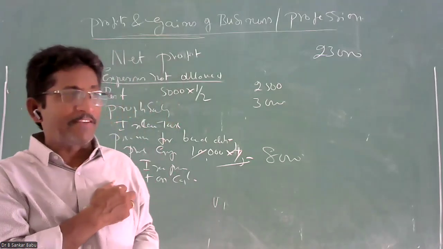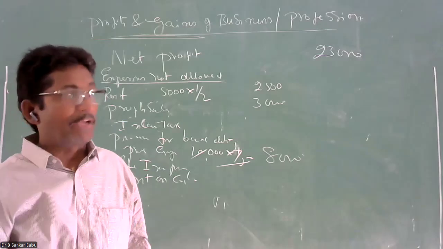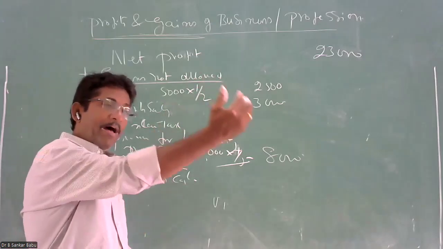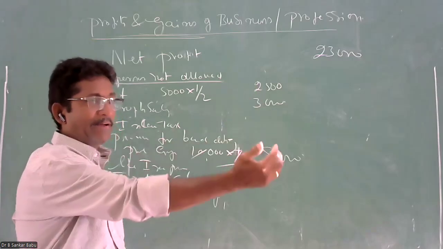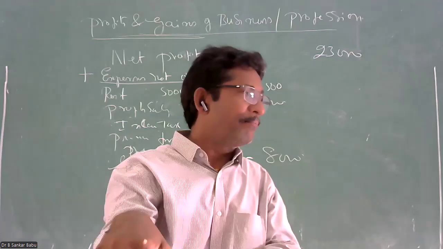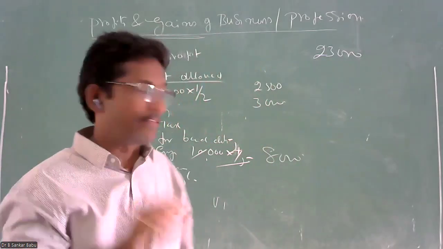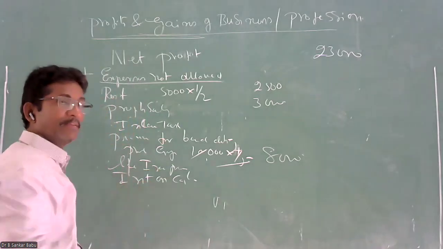If the owner has invested from his own pocket, the interest is not allowed. But if I borrowed a loan from either a banker or any financial institution and invested that money in my business, then it is allowed. So interest on borrowed capital is allowed. Interest on own capital is not allowed.